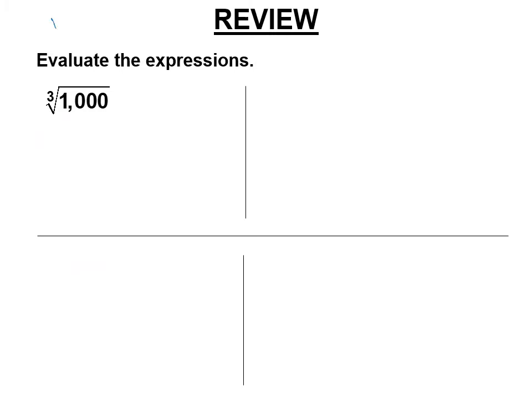This is the cube root, right? So when we have a square root, there's a little 2 there we don't write. The cube root of 1,000 is blank times blank times blank equals 1,000. Well, 10 times 10 is 100, times 10 is 1,000. This is just 10. Don't put negative 10, all right?